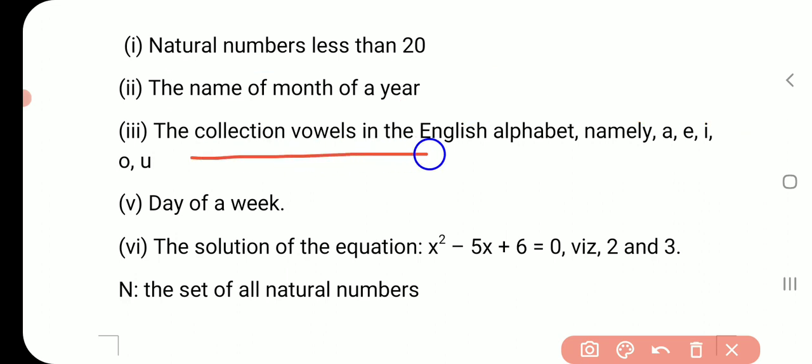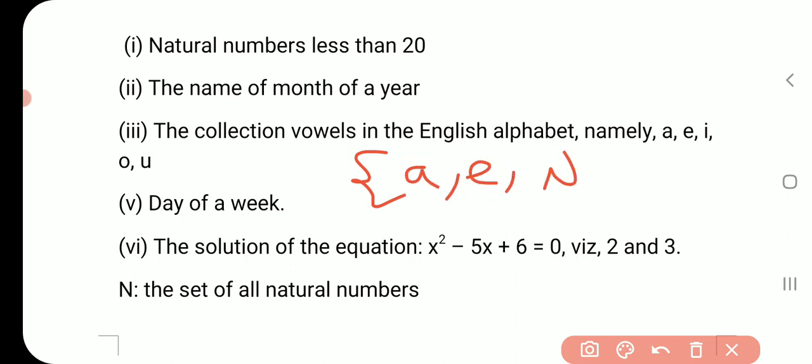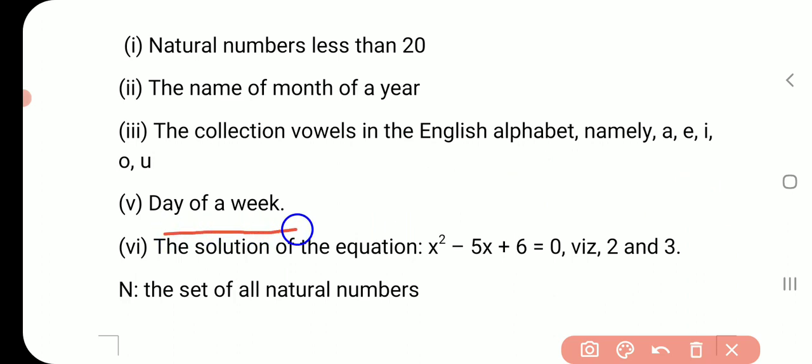Similarly, the collection of vowels in the English alphabet, namely A, E, I, O, U. We will write in set form A, E, I, O and U. This is a collection of vowels of the English alphabet. Similarly, the collection of names of days of a week. What will be the collection of days of a week?